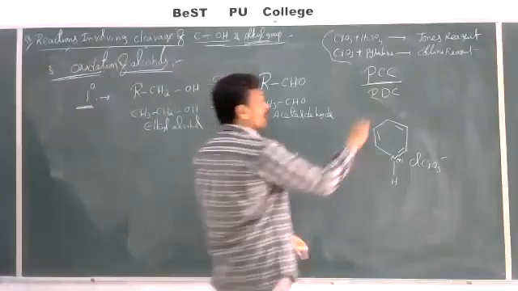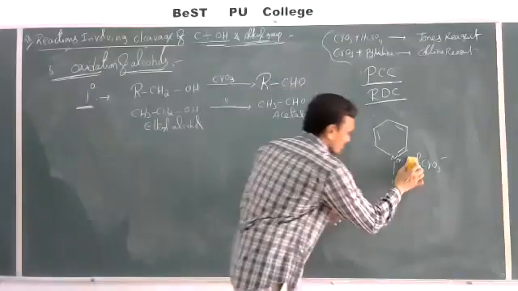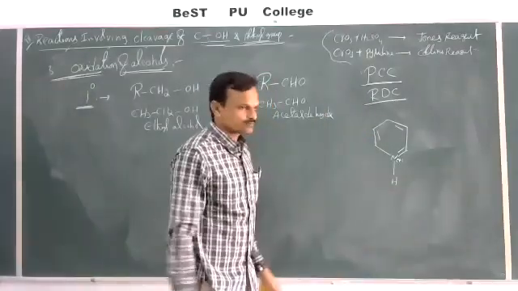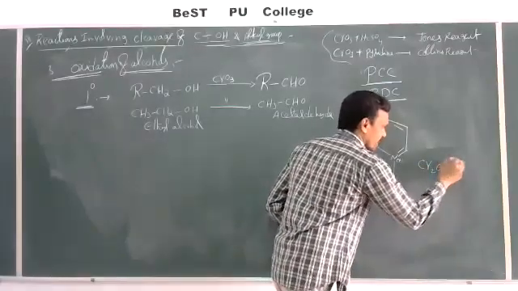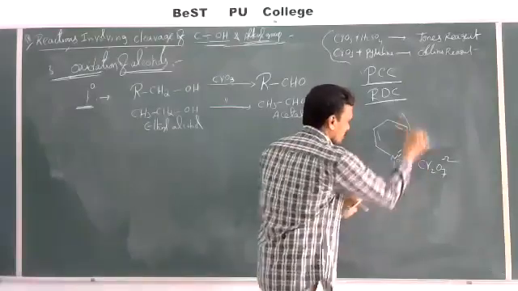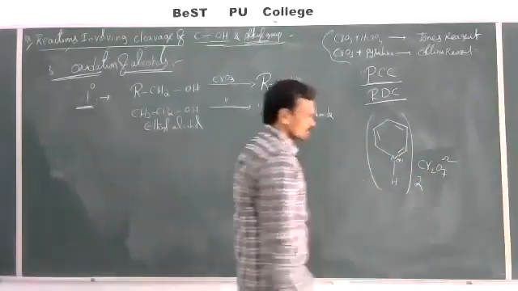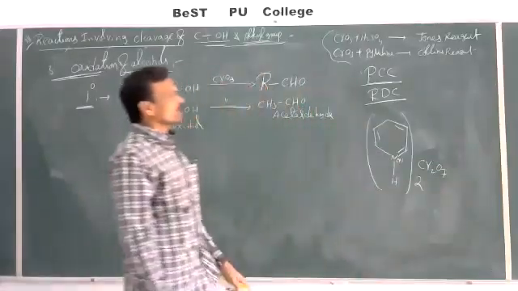Then what is PDC? This is nothing but pyridinium dichromate. What is dichromate? Cr2O7 2 minus. But here the valence is only 1, so this is taken twice. So this is the formula of pyridinium dichromate.